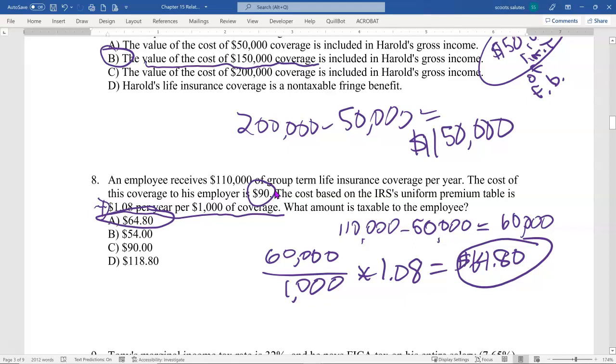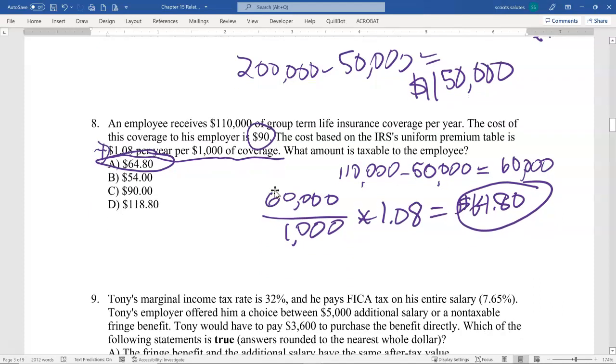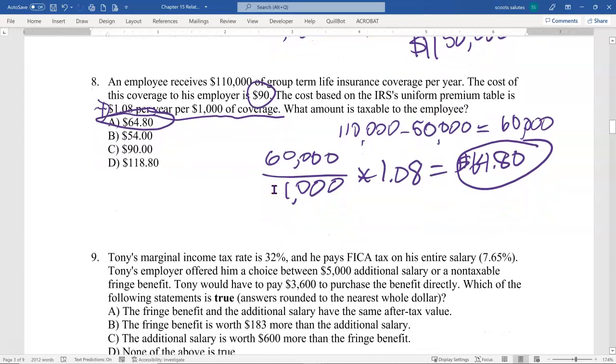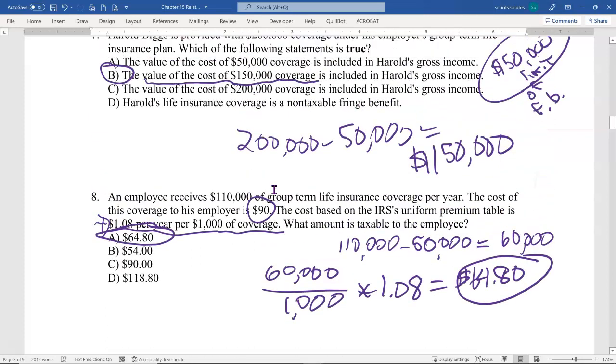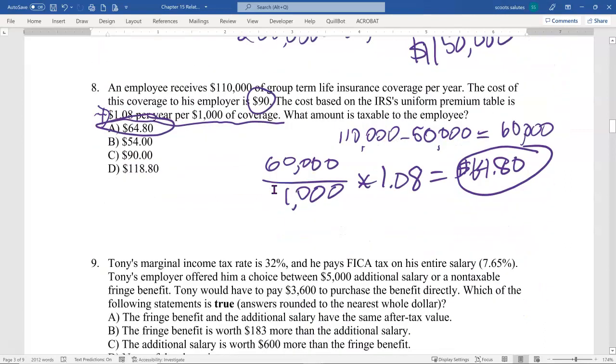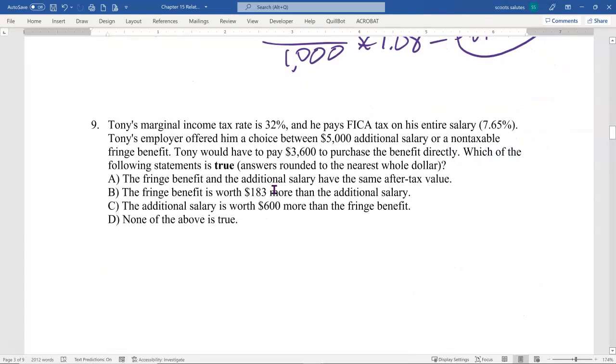Understand, that's added to income. That's not saying that my tax is going to even increase by $64.80. It could increase by a percentage of it, but to get that much more in group term life insurance, I'd gladly add that and pay a little bit more just for the safety or security of it. I wanted to make sure we followed up 7 with 8 because you can see how it's really not as much to sweat as some people might initially think it is.